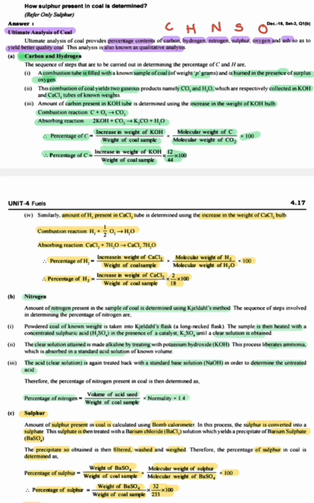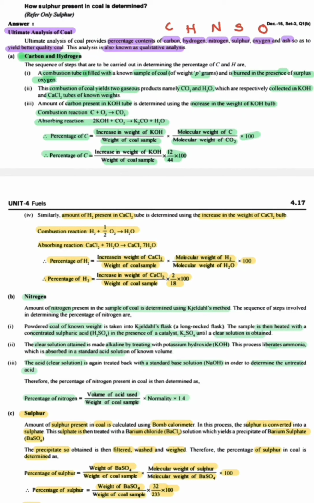Combustion reaction: H2 plus half O2 gives H2O. Absorbing reaction: CaCl2 plus 7H2O gives CaCl2.7H2O. Therefore, percentage of H2 is equal to increase in weight of CaCl2 divided by weight of coal sample, into molecular weight of hydrogen divided by molecular weight of water, into 100, that is, into 2 by 18 into 100. 2 is the molecular weight of H2, 18 is the molecular weight of H2O.